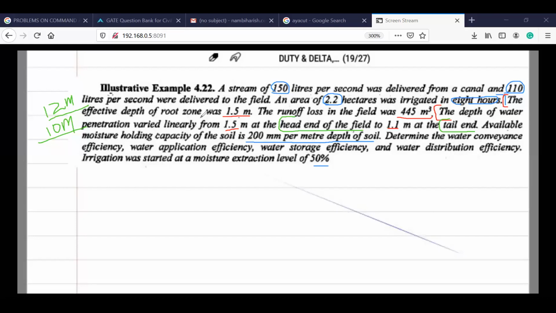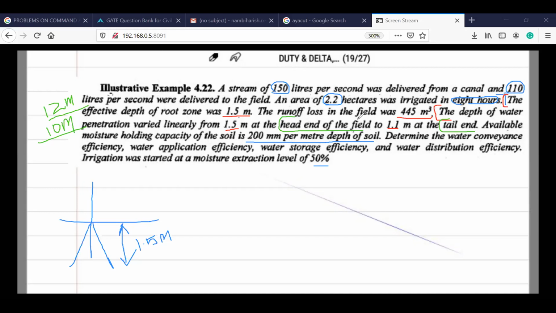Now what is meant by this effective depth of root zone? 1.5 meter. If I consider a plant, what is the average depth of the plant roots that can develop inside the soil? On an average throughout the field, the average depth is 1.5 meter. So that is the thing over here. The runoff losses in the field is 445 meter cube. So out of the given volume, some amount of volume is going as runoff. The depth of water penetration varies linearly.